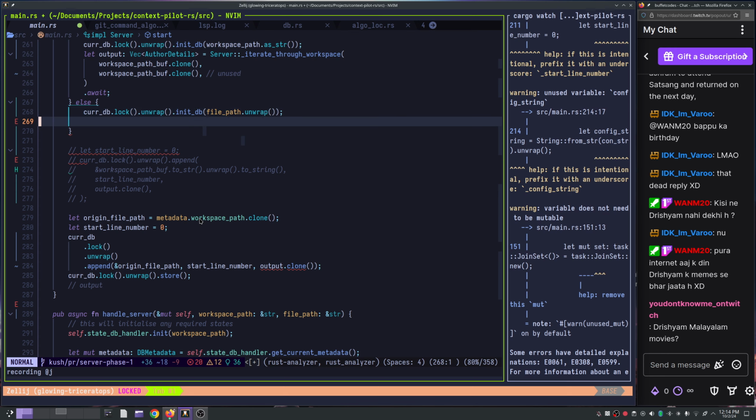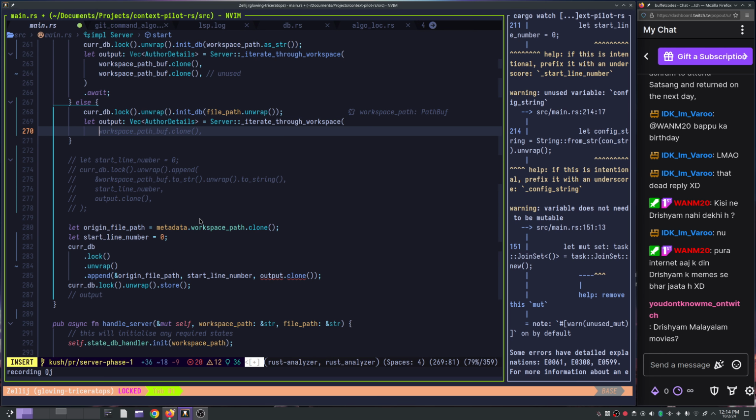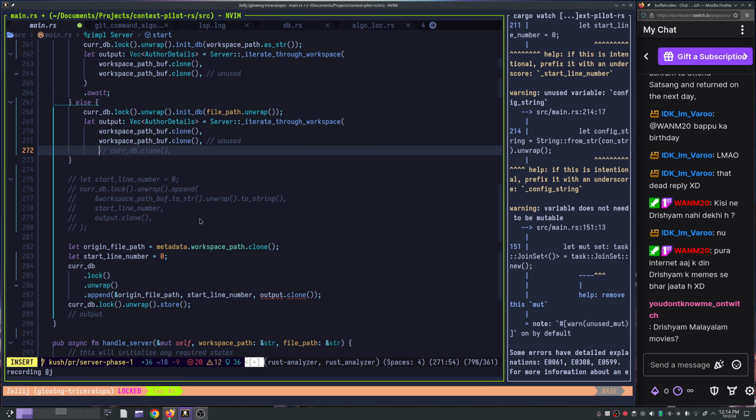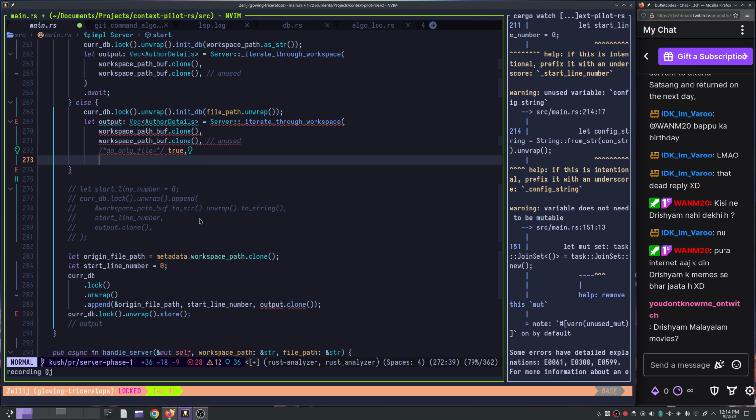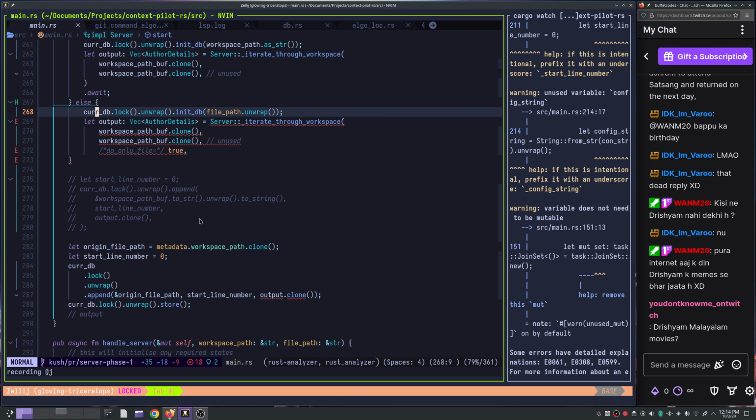Okay, that's all right. So I would like to have this function as it is what I want, but I would also say skip, do only file, right? And I would say true, and I would also pass the path of the file, which is file path. It's actually already in the DB, right? I would expect this to be stored somewhere.